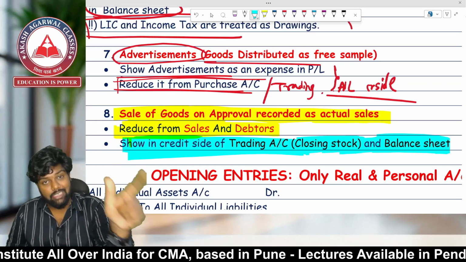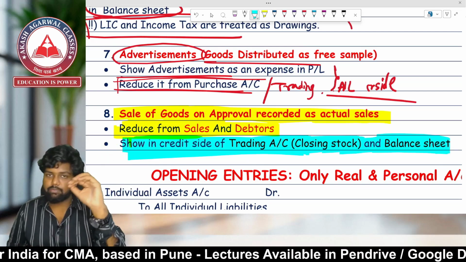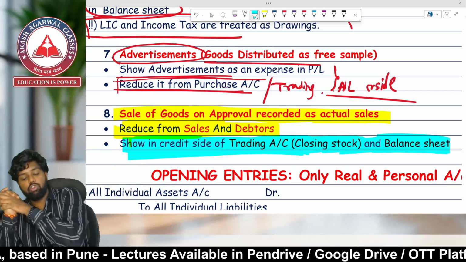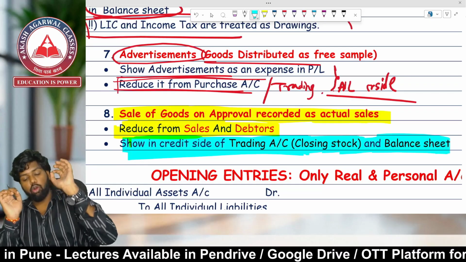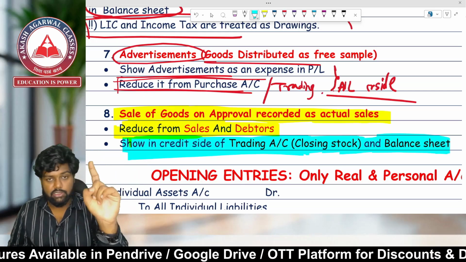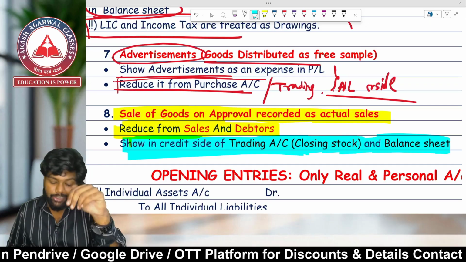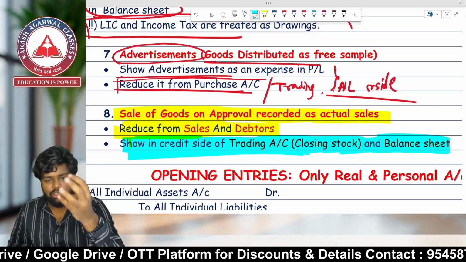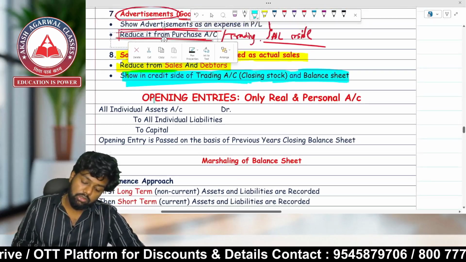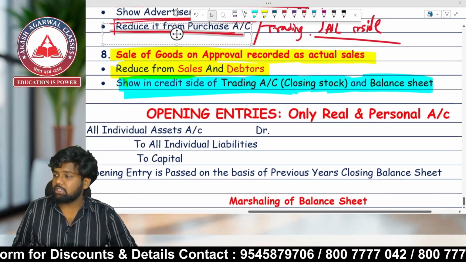Deduct it from sales and debtors, show it on the credit side of the trading account and balance sheet, add in the closing stock of the trading account, add in the closing stock of the balance sheet. So sale of goods on approval basis recorded as actual sales has 4 effects. First, reduce it from sales and debtors. Second, show in the credit side of the trading account, add in the closing stock which appears in the trading account as well as in the balance sheet. So these are the total 8 adjustments which appear in your final accounts.